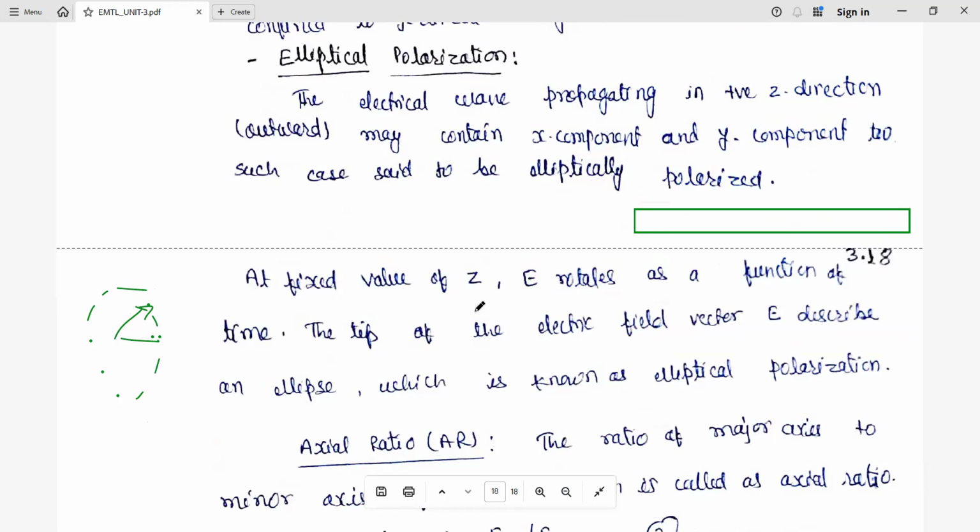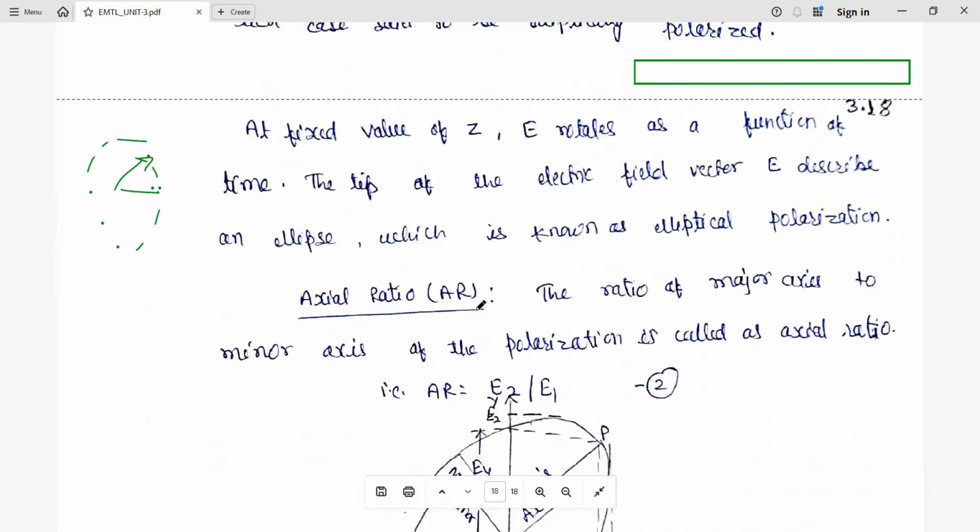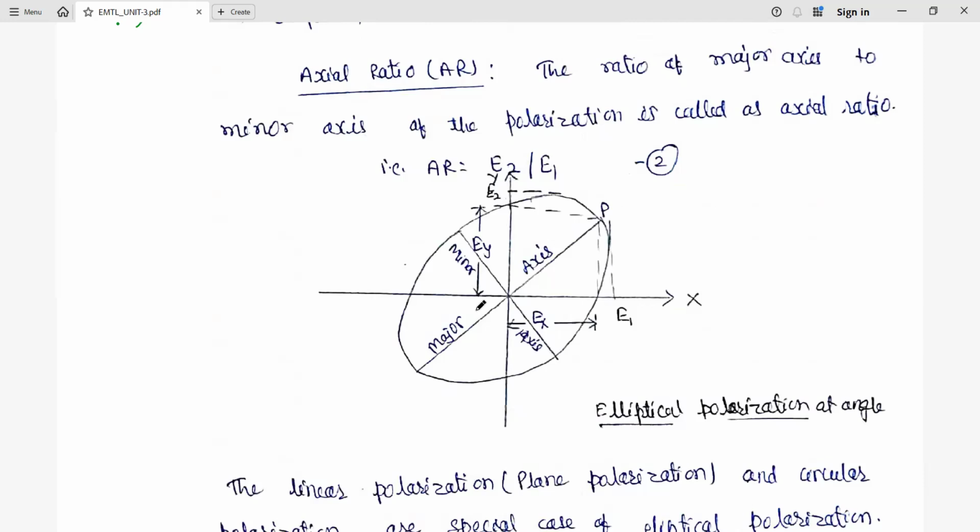So in case of elliptical polarization, it is important to know the axial ratio. On the basis of axial ratio, we can get the condition for linear polarization as well as the condition for circular polarization. The name itself says it: axial ratio, the ratio of the two axes.